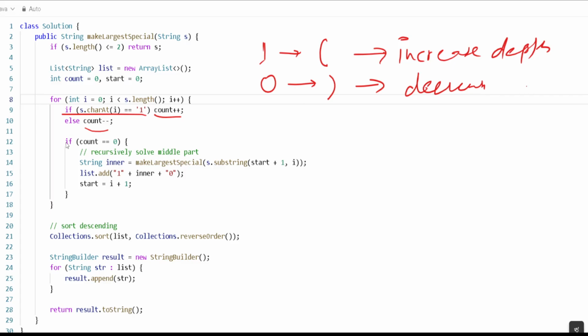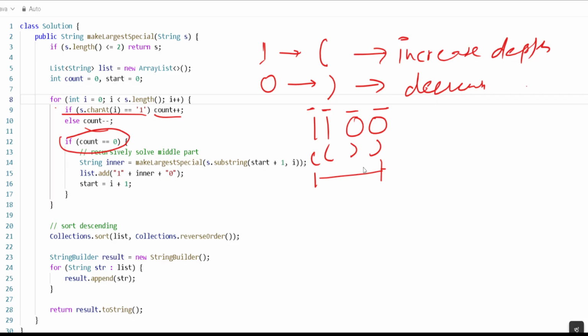Then we check if count is equal to 0, which means we have detected a balanced substring, the string that we have found. Let's suppose we start from 1100, this is a 1, this is a 0, this is a 1, this is 0, from here to here. Then the count will come to 0, because first it became 1, then 2, then 1, then 0.